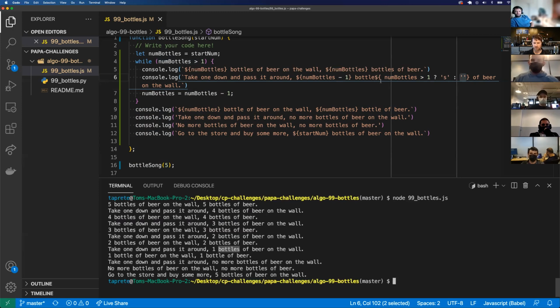Does the ternary have to be inside of the curly brackets, or is it just that way because we're taking the value of something else? It has to be within the curly braces because anything within the curly braces, you're allowed to put inline JavaScript in. So if I try to do this expression outside of the curly braces, let's just randomly put it here, it's just going to read it as a string. All right. So, it still says bottles.